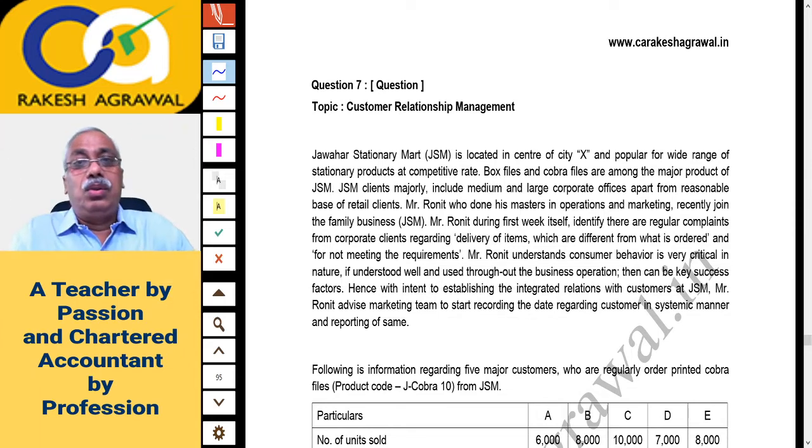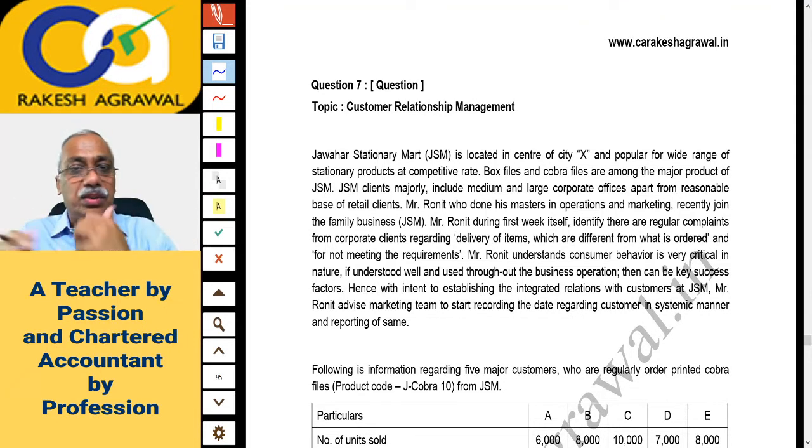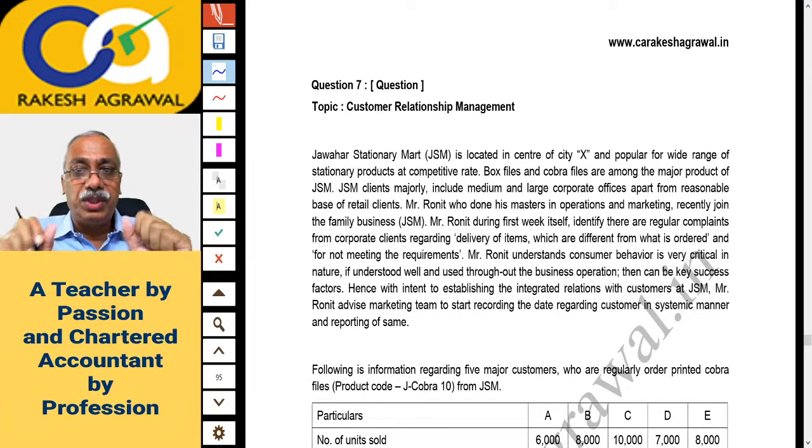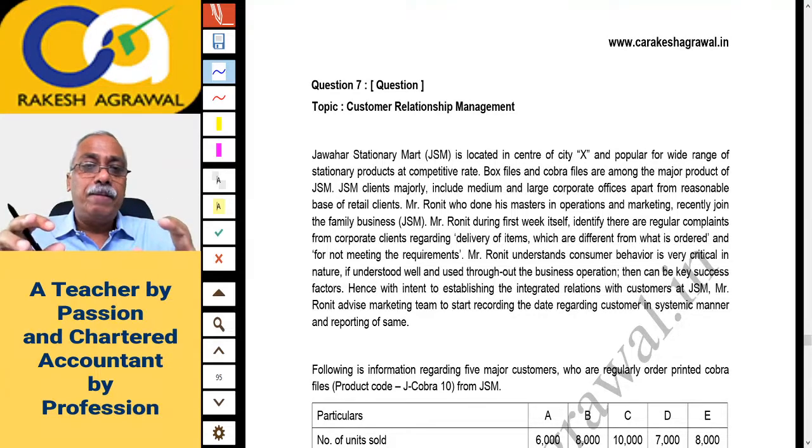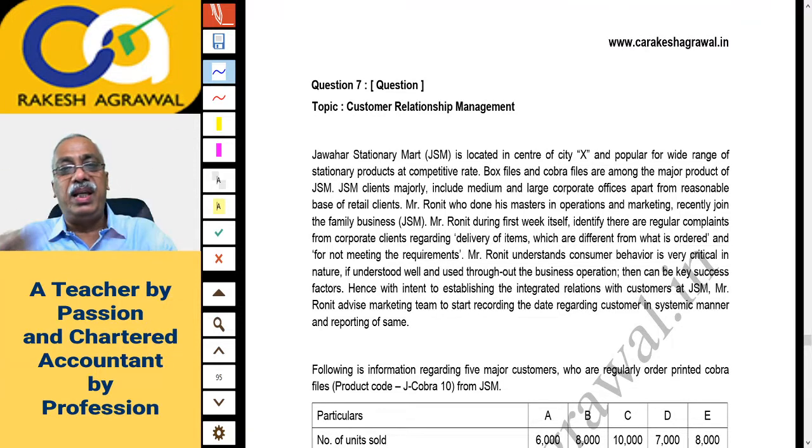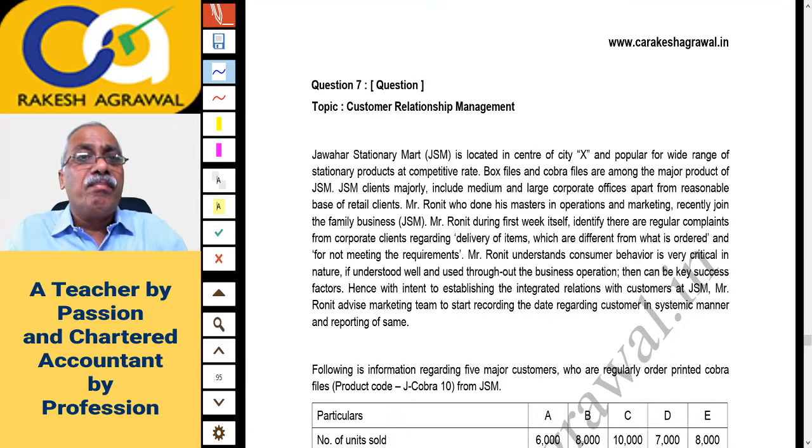Those who love theory will get a lot of chance to write the theory answers. But those who are weak in theory, and the majority of the students are weak in writing theory, or basically weak in writing itself, they have to select the questions from the question paper in such a manner that they attempt more of the practical questions in the beginning, and they keep the theory, case scenario, case study at the end. Anyway, that you also know. It's nothing that I am telling you anything extra or new. Let us not waste time. Go to question 7 on customer relationship management, called CRM.